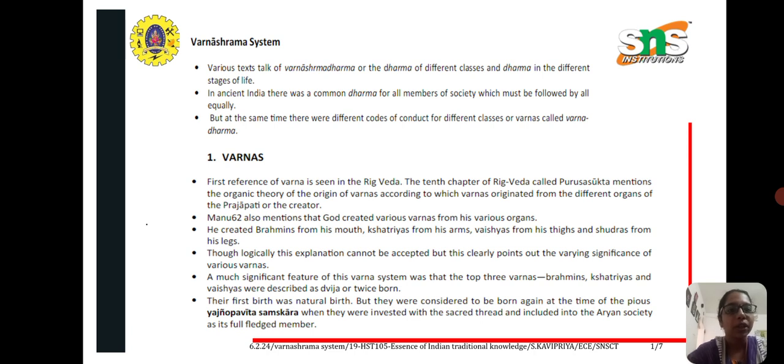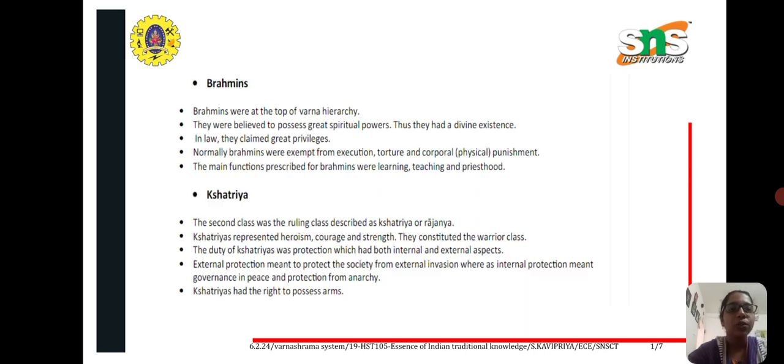This was mentioned in a famous script called Manu 62. So God has created all the four Varnas from his different organs. Based on their occupation, they were treated in ancient India. So first one is a Brahmin.